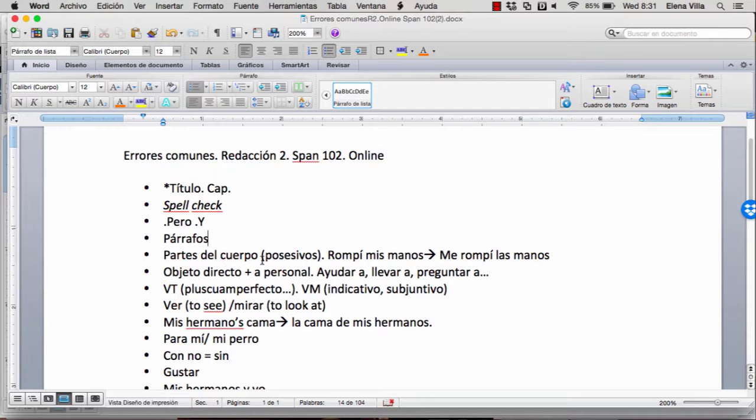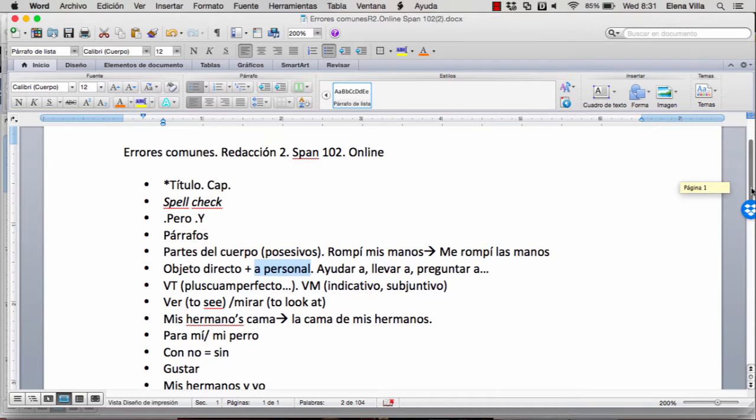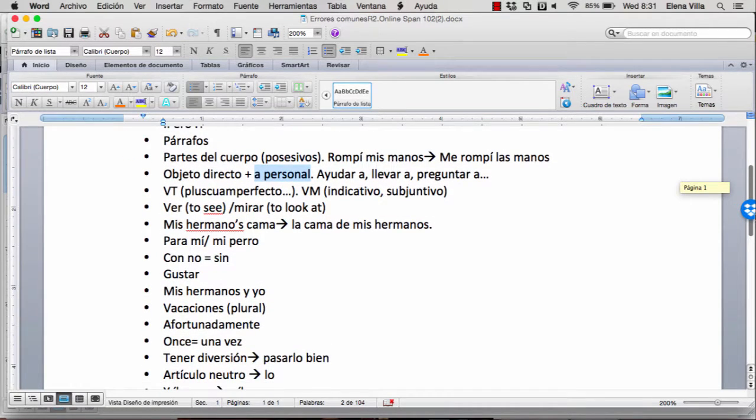When you're talking about parts of the body, you cannot use a possessive. You don't say rompí mis manos. What you do is you use a reflexive pronoun and an article. When the direct object is a person, you're going to have la a personal. Ayudar a, llevar a, preguntar a. These are common verbs that use that a.